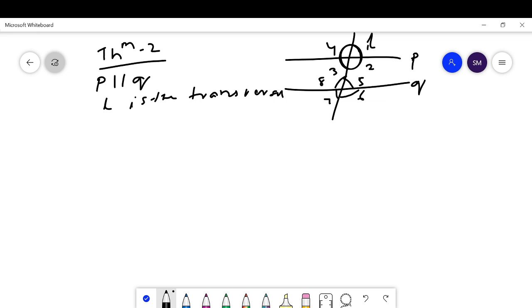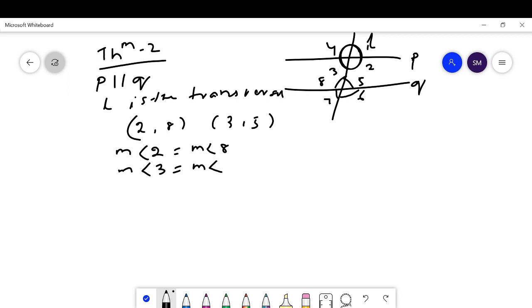What are the alternate interior pairs of angles? They are 2 and 8, and 3 and 5. Here the theorem says, measure of 2 is equal to measure of 8, and measure of 3 is equal to measure of 5.